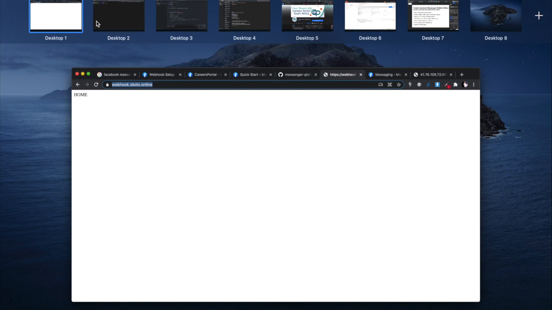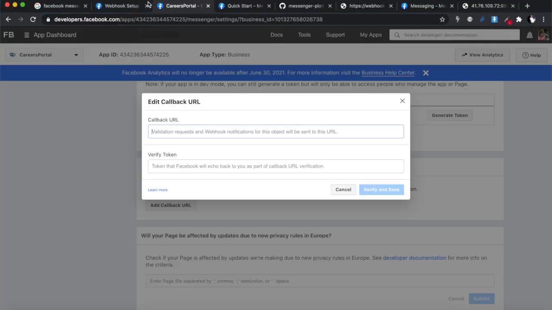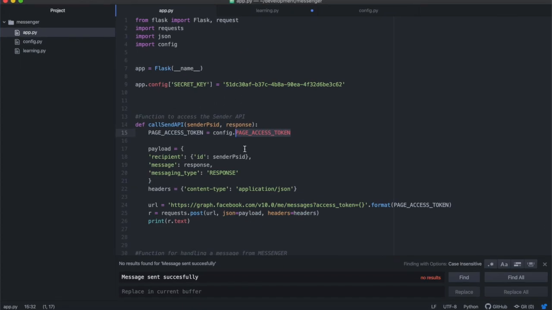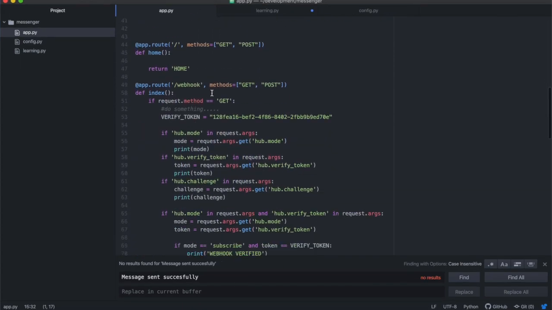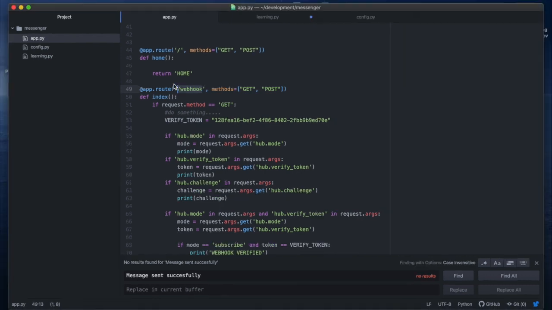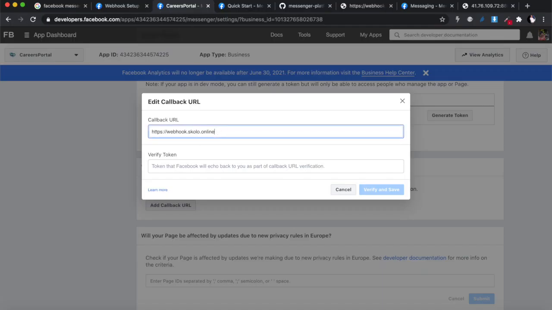Once you've done it, you're going to get the URL that you deployed it to. Make sure your HTTPS certificate is working and you've got a locked key there. Then copy this and paste it inside the callback URL. But remember, the endpoint is the endpoint that you have inside your app, this webhook. You need to include that endpoint at the end of this URL. Then this will be your callback URL. So whenever you get a message, or whenever Facebook wants to communicate with your application, it will be sending POST requests to this URL.